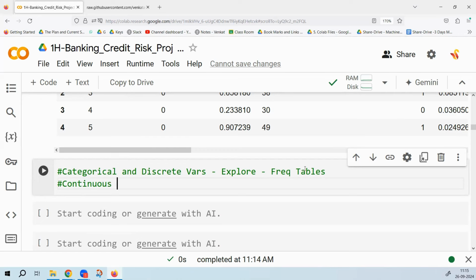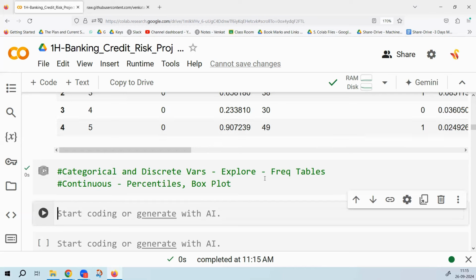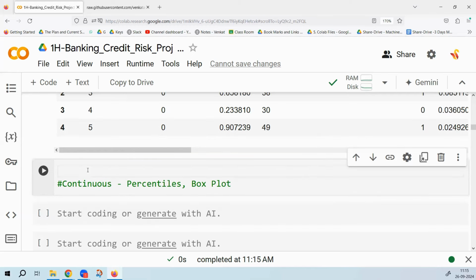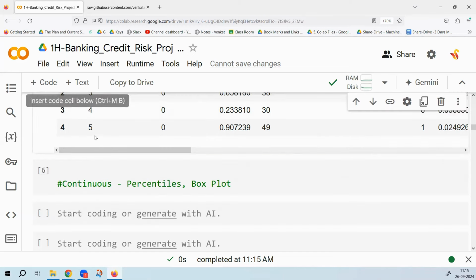How do we explore continuous variables? Quantiles and box plot. For a continuous variable, we will look at the percentiles. Percentiles are calculated by using a function called quantile, and then the box plot. Percentiles are sufficient; the box plot is kind of extra. So let us start with categorical variables first. Then we will go to continuous later on.